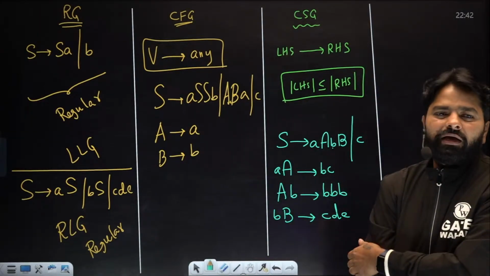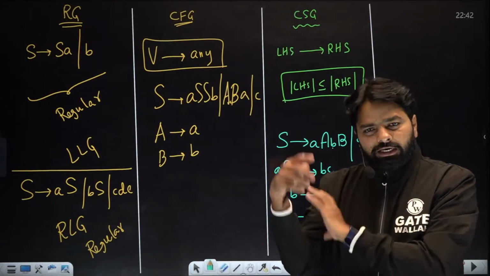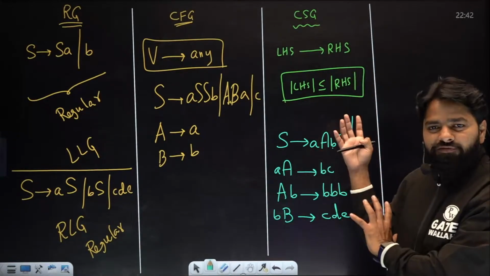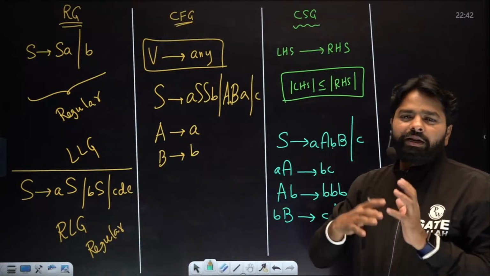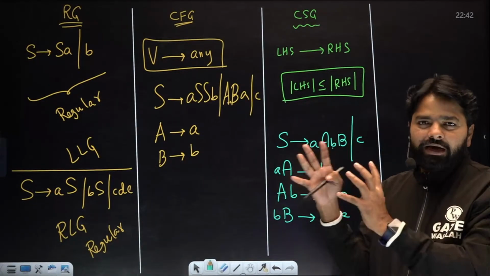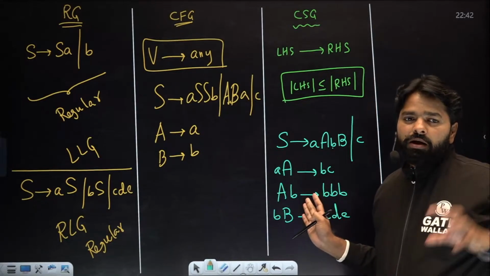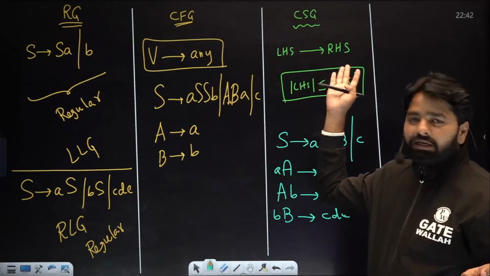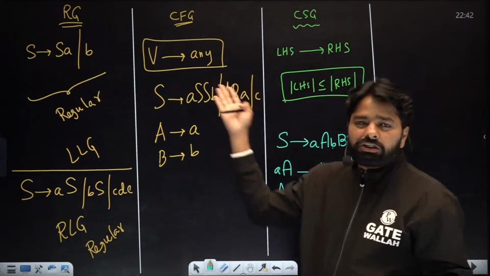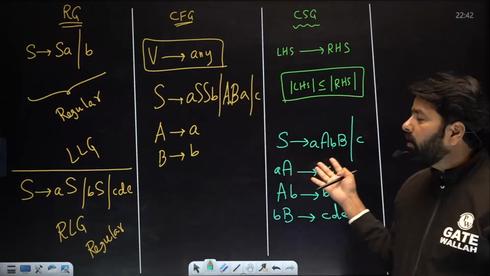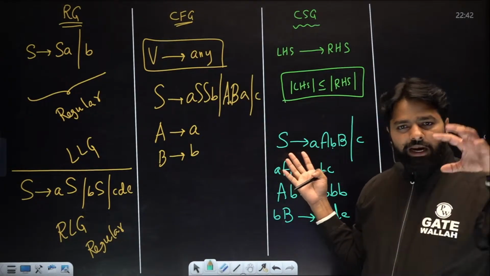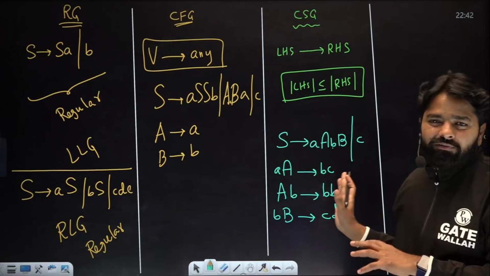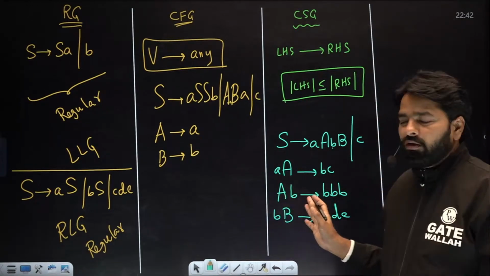Chanchal, we can have epsilon, but that is special. There are conditions, and you should study many textbooks to understand. If you have a null production, that non-terminal is better not written on the RHS because it can decrease the RHS length. So you may have null productions, but under special situations. Like every context-free grammar you can call context-sensitive grammar, right? So null productions are there. Be careful, null productions are present, but when they are present, other conditions come. So don't say epsilon will never come. No, that's a special production allowed.